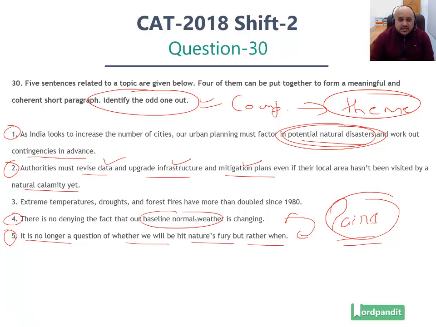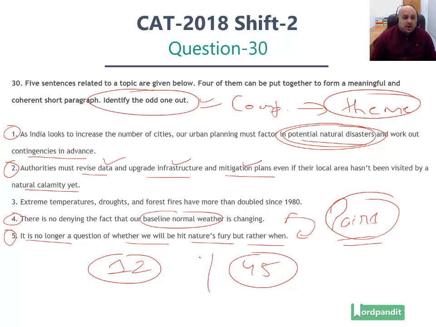We can't deny the fact that our weather is changing, and since our weather is changing, now it is not a matter of whether we will be hit, it's when will we be hit by nature's fury. Statements 4 and 5 connect with each other. So we've got two pairs, 1 and 2 and 4 and 5. These are the two pairs that we've got. Statement number 3, extreme temperatures, droughts and forest fires have more than doubled since 1980. Now the only problem with this is it takes us into the past.